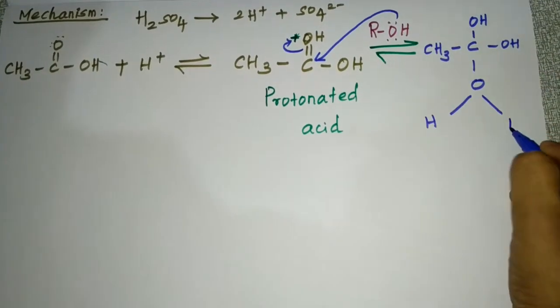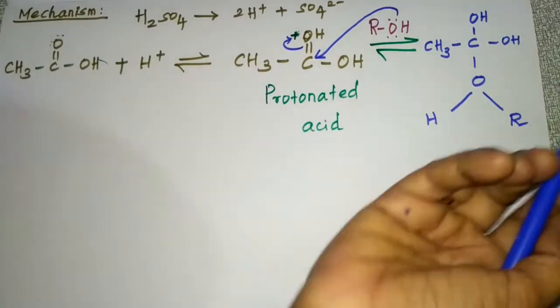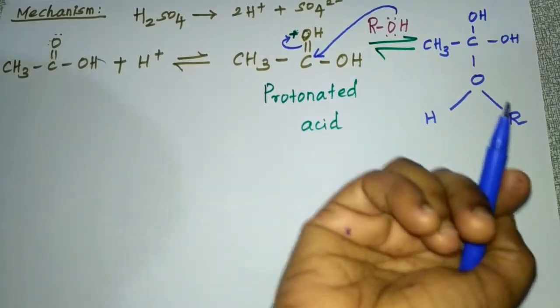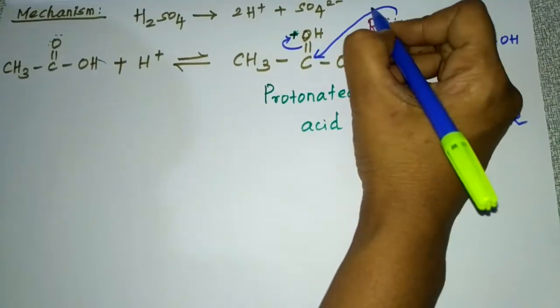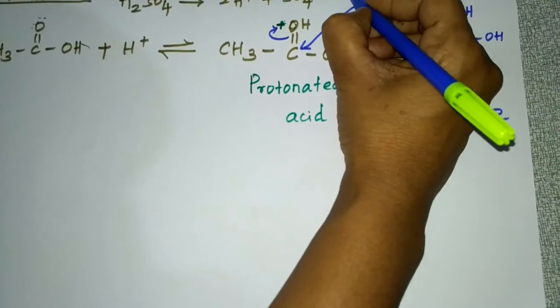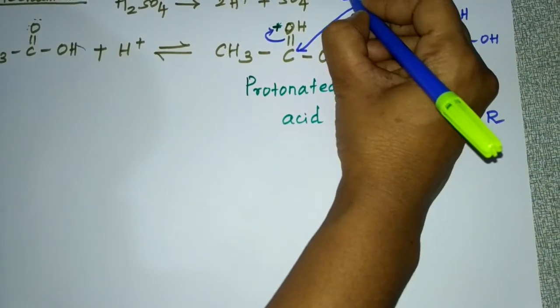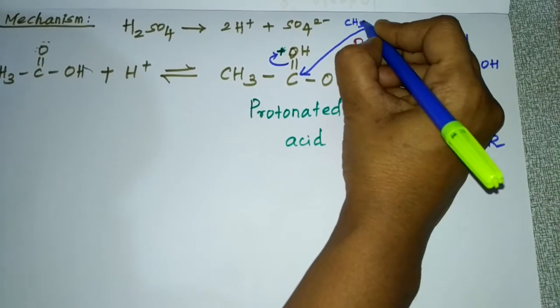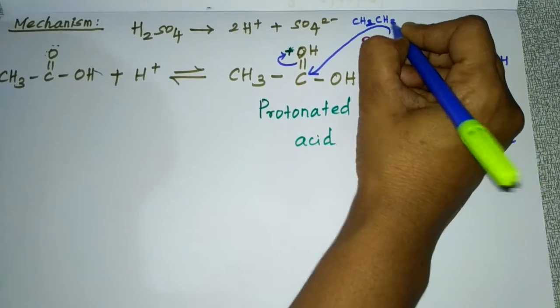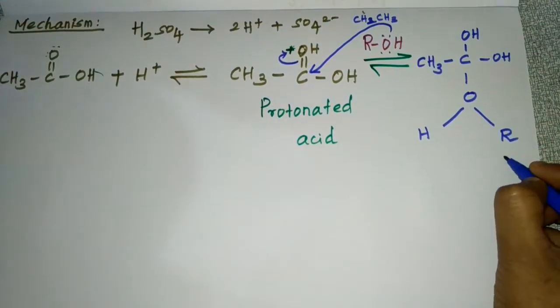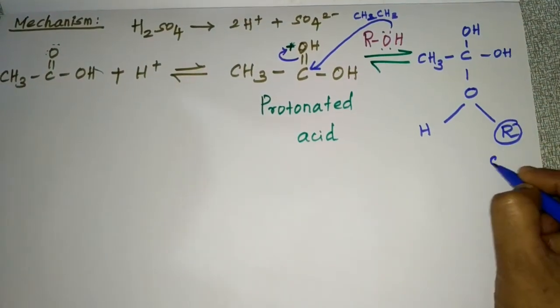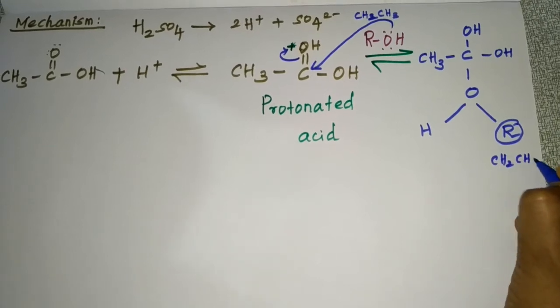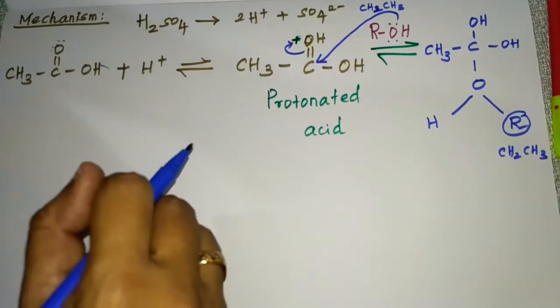Instead of this R, I'll write CH2CH3. Or you can mention R itself.